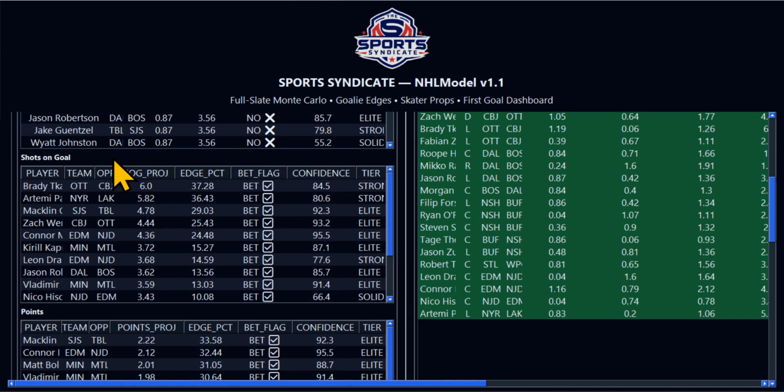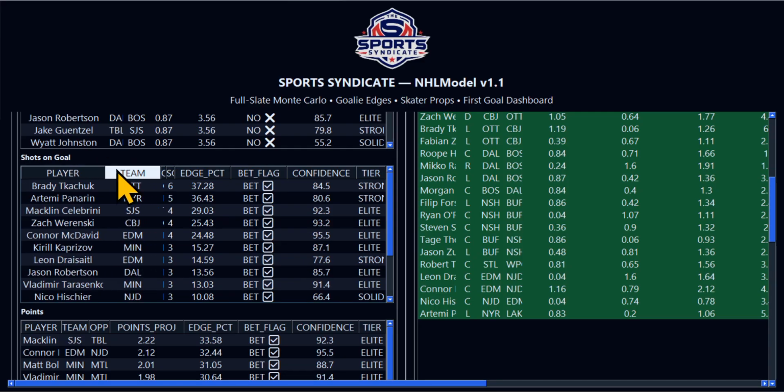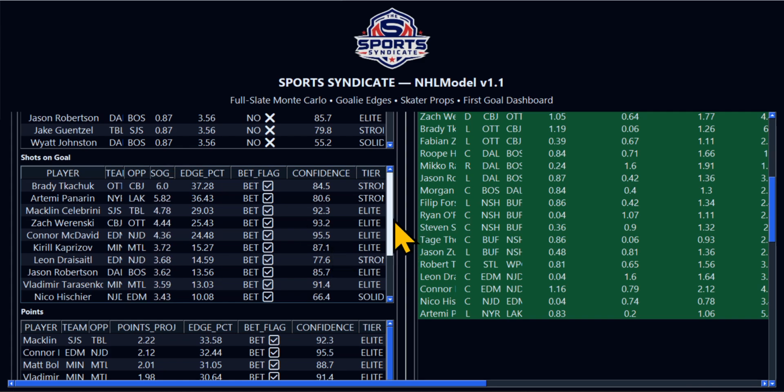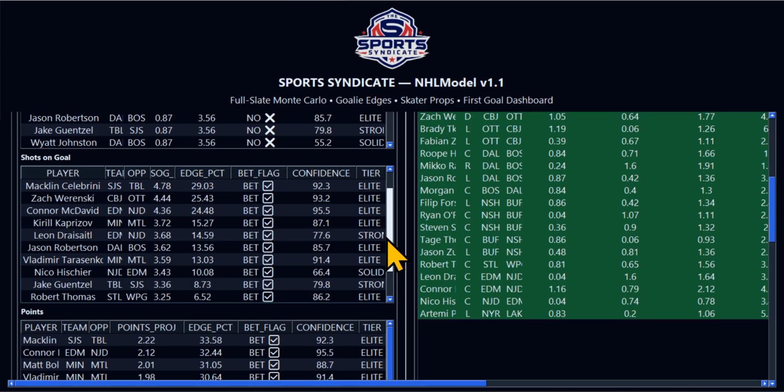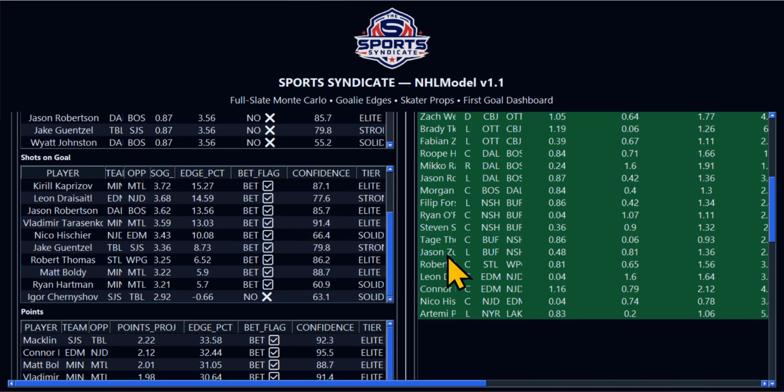This is my research. Scrolling down, so that's your top goal scorers. Here's your shots on goal. Here's your guys to get the most shots on goal. A lot of guys who want to win and want to put their team in a position to win. They're not afraid of contact. They're not afraid to be aggressive. This is that list right here on shots on goal. All right, so these are your top guys.